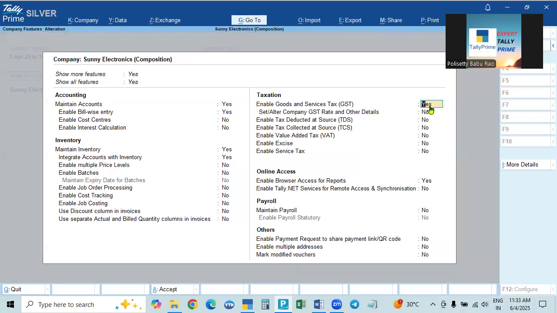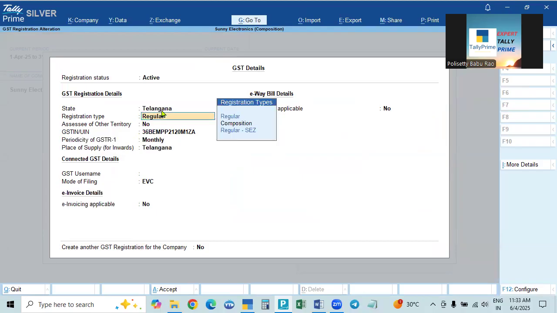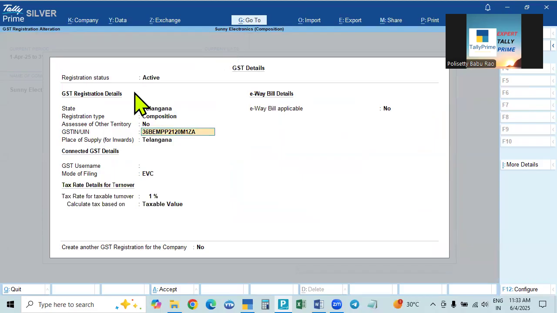Then here, in the case of taxation, enable goods and services tax. This is also everything will be same. See here, it will take the state, and here by default it will be regular. By default it will be regular, so we have to select composition. Then other territory no. Then the GST number. Both numbers will be the same, both are registered, they will have the same number, because sometimes the same composition dealer can convert into a regular dealer, and some regular dealers can also convert into composition dealers. That is why the number will be the same for both.